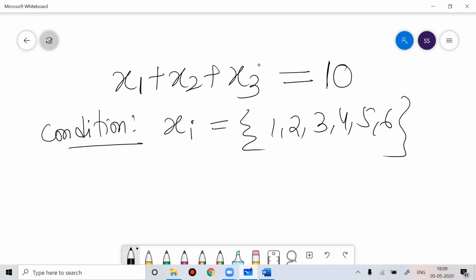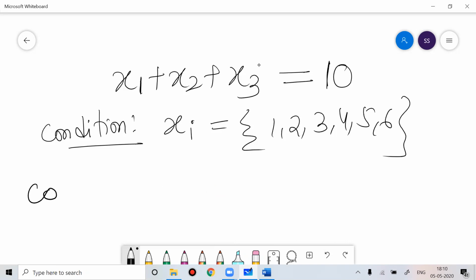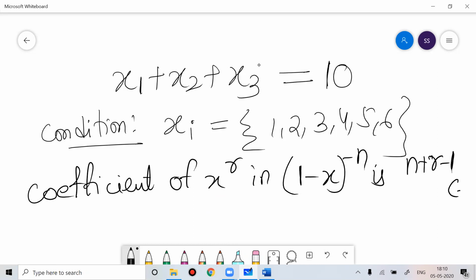If you remember the binomial theorem, you studied something called the multinomial theorem. The property says that the coefficient of x to the power r in (1 minus x) to the power minus n is (n plus r minus 1)Cr.